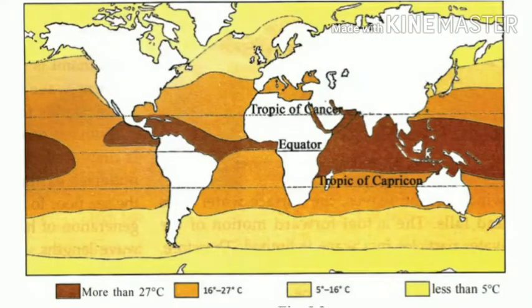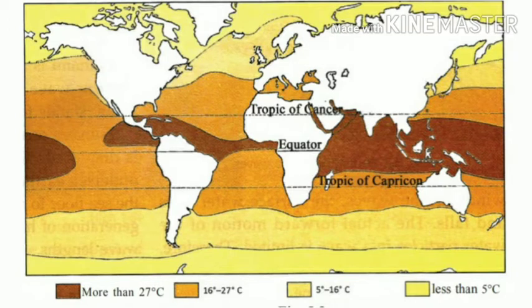Children, observe the picture. What does it show? What can be understood from it? The picture is about the distribution of ocean temperature. Temperature varies in accordance with latitude.